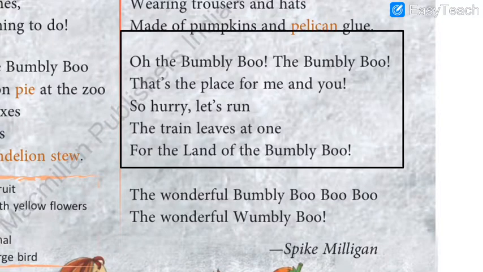Oh, the Bumbleboo, that's the place for me and you. So hurry, let's run. The train leaves at one for the land of Bumbleboo.